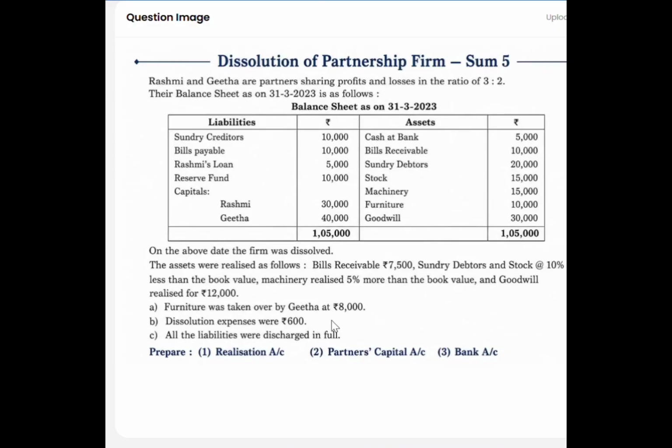The last adjustment says that all the liabilities were discharged in full, which means all the external liabilities, that is sundry creditors and bills payable, are paid in full, that is as per the book value. So we will pay the liabilities in full, which will be recorded on the debit side of realization account under bank account. So with all these information, we have to prepare realization account, partners capital account and bank account.